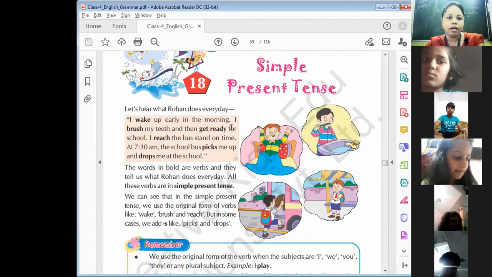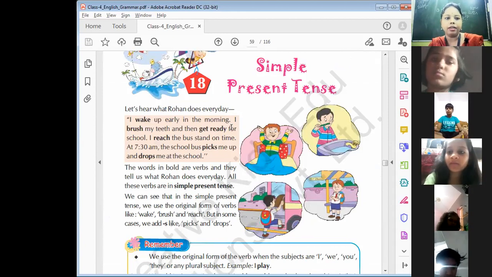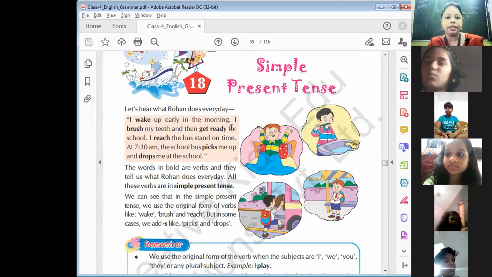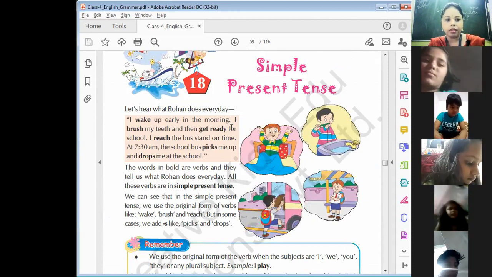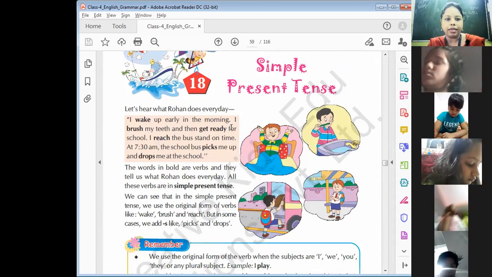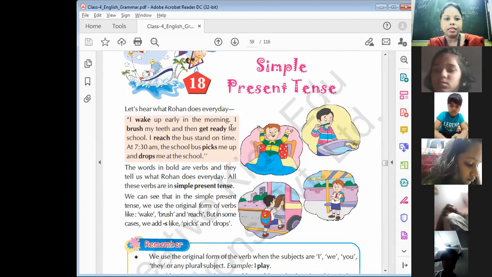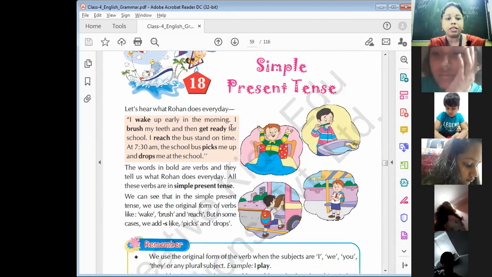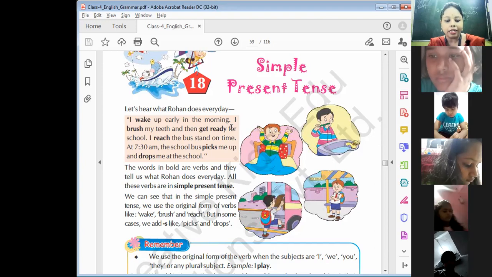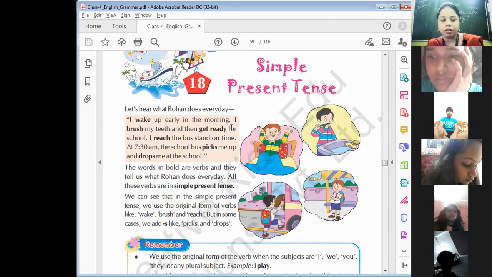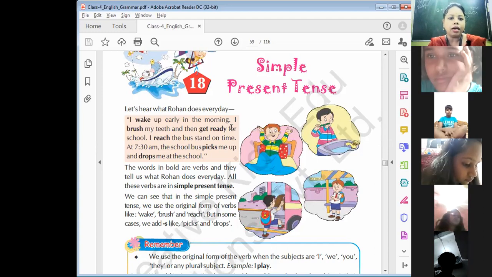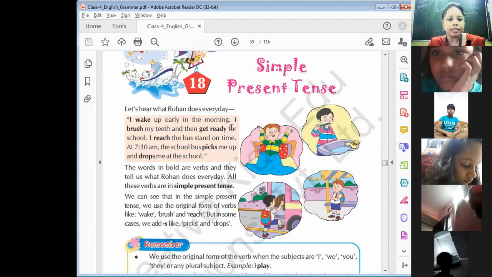As you can see, I wake up early in the morning. I brush my teeth and then get ready for school. I reach the bus stand on time at 7:30 a.m. The school bus picks me up and drops me at the school. The words in bold are verbs and they tell us what Rohan does every day.